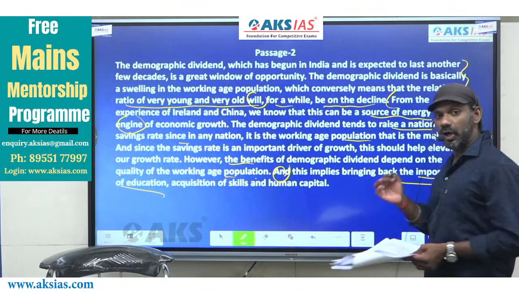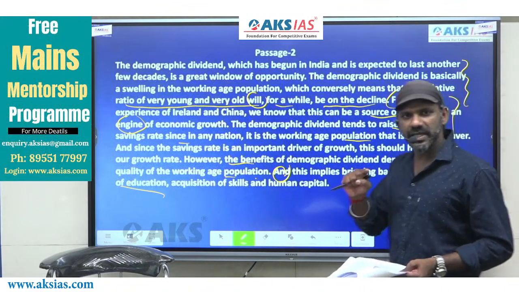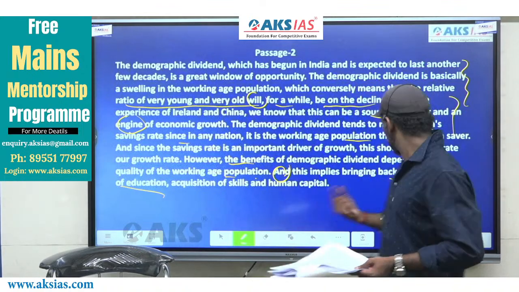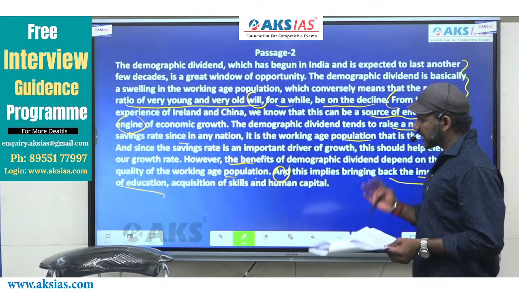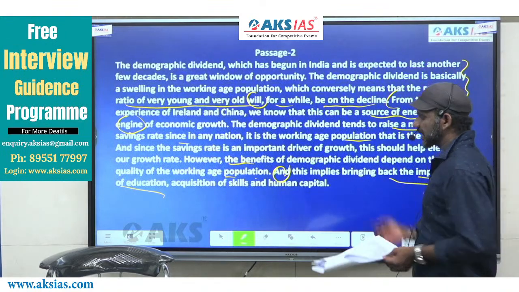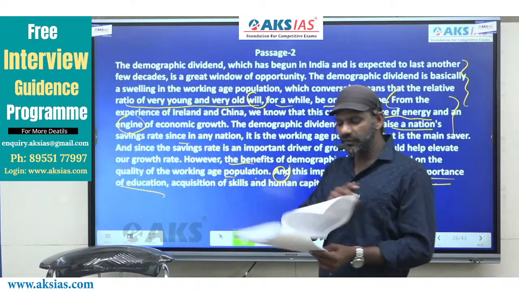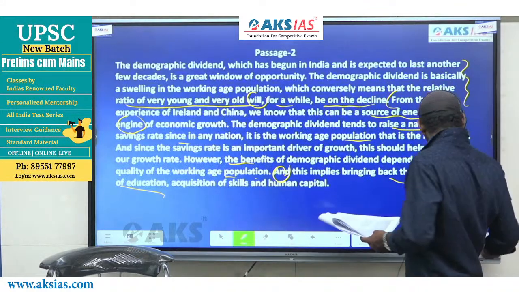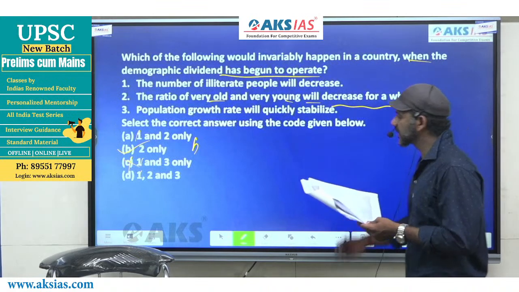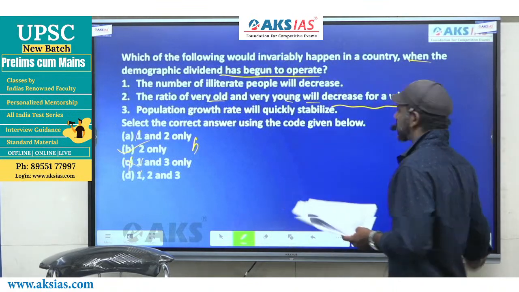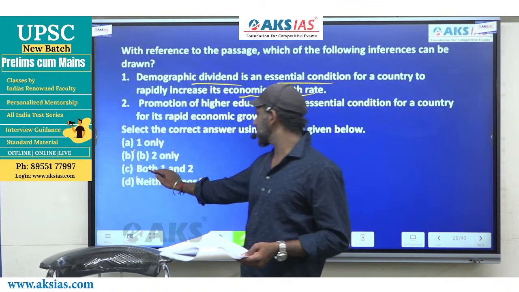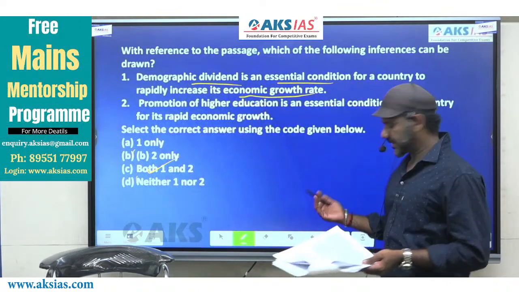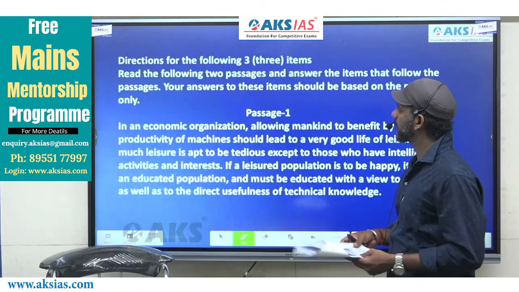Bringing back the importance of education, that means education must be given importance. Giving back the importance of education, acquisition of skills and human capital, this means that promotion of higher education is an essential factor in a country increasing its economic growth. 2 is also completely fine. The answer must be option C. Getting it? The next one.